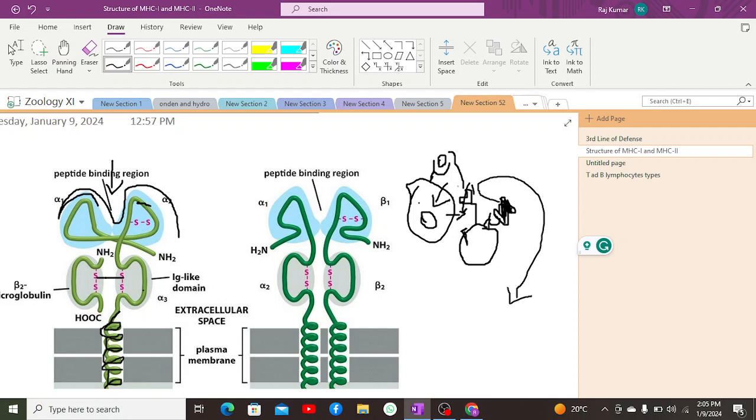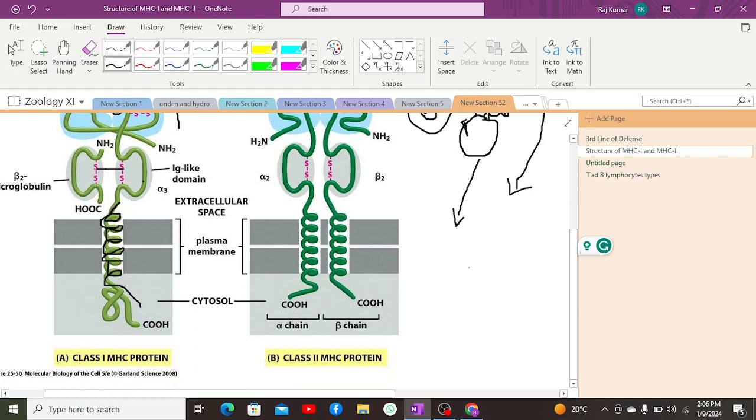So once it creates an immune response and destroys the cell, it then represents that antigen on its MHC class 1, the human leukocyte antigen, which will now be represented over another cell, known as the helper T cell.